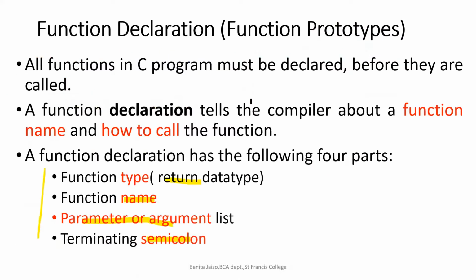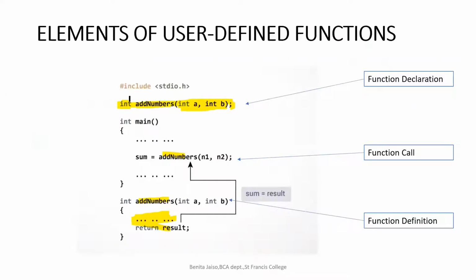So here in this example, what will happen? We declared, and when we are executing the lines, the program control moves line by line. When it reaches this line, sum equal to add numbers, will it execute these lines? No. What will happen after reaching add numbers?